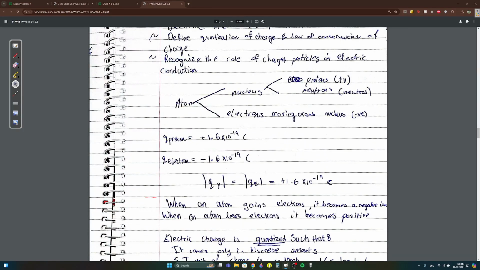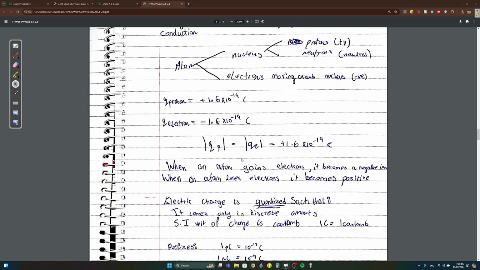We know atoms are made up of a nucleus and electrons moving around the nucleus in the electron cloud. We know the nucleus is made up of protons and neutrons. The charge of any proton is 1.6 times 10 to the power of negative 19 coulombs. You need to memorize these. The charge of an electron is the same thing but negative: 1.6 times 10 to the power of negative 19 coulombs.